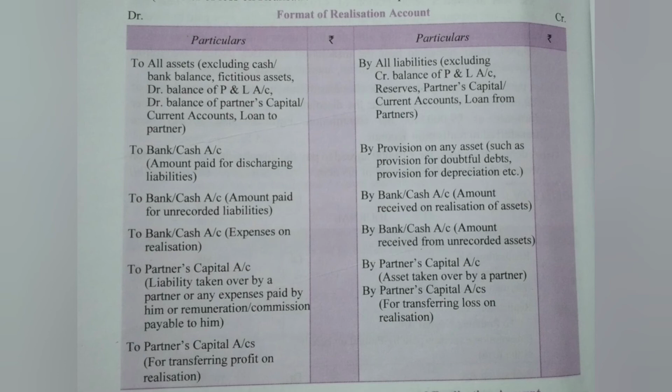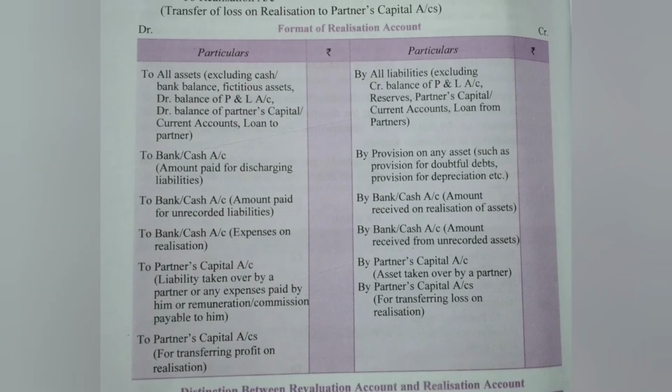Step 2. Transfer all liabilities. All external liabilities are transferred to credit side of the account, excluding credit balance of profit and loss account, loan from partner, accumulated profit and reserve, partner's capital or current account.